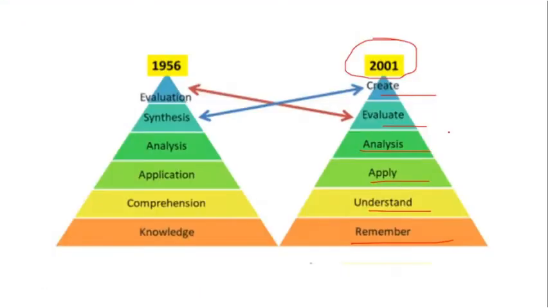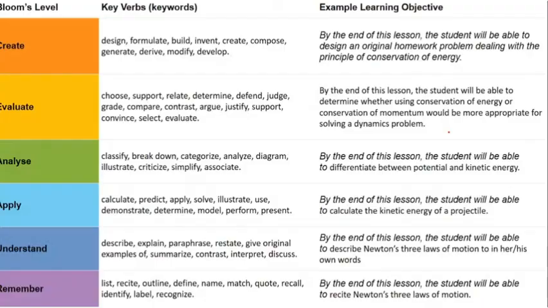So the skills are divided, and the taxonomy is also divided. Many times this specific slide is given to give you an understanding of key verbs and examples. Now this slide, if you want, you can take a screenshot. In theory classes I have also already given the slide in the form of notes, because many times in the question paper the key verbs come, and they give you examples which you have to match.